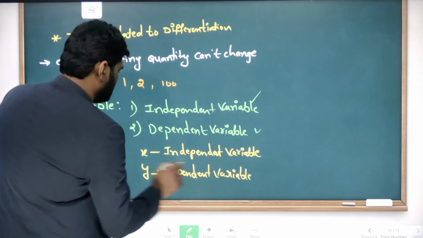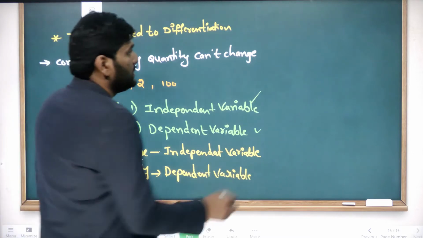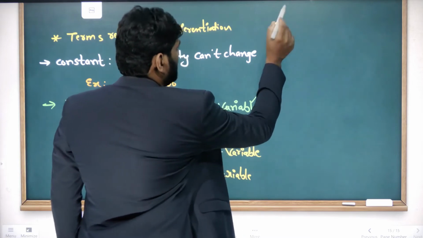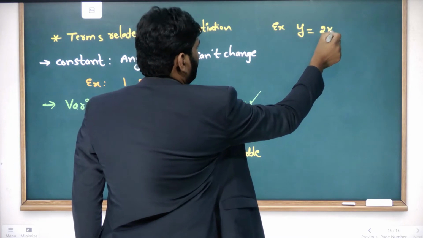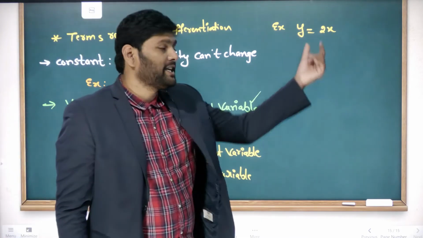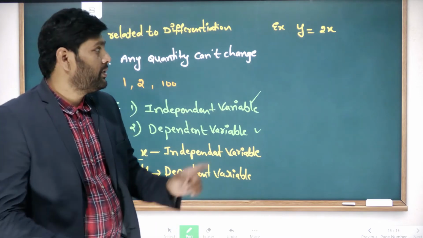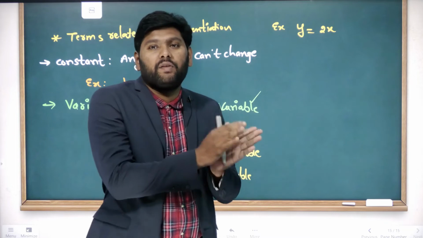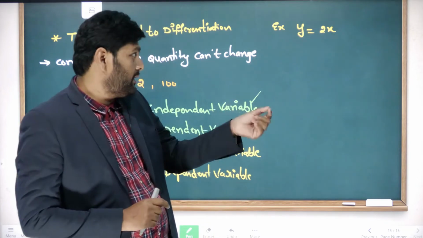How is x independent and y dependent? Look here. Now I am giving the example. y is equal to 2x. This is called a function. The function is nothing but having dependent and independent variables.